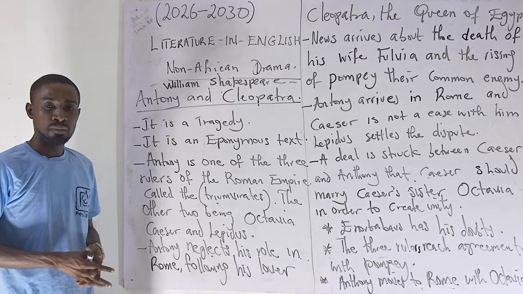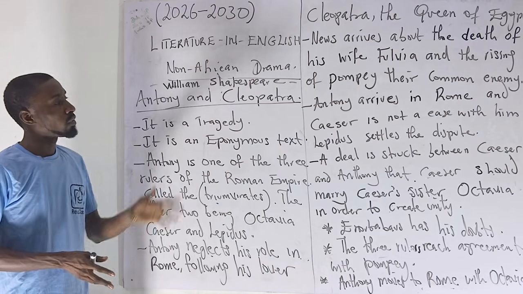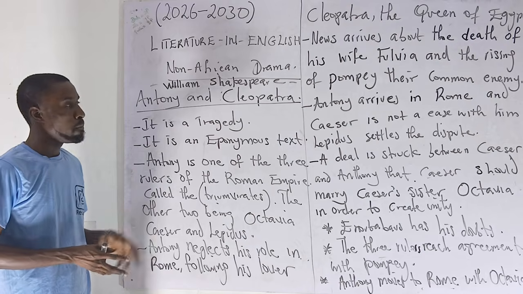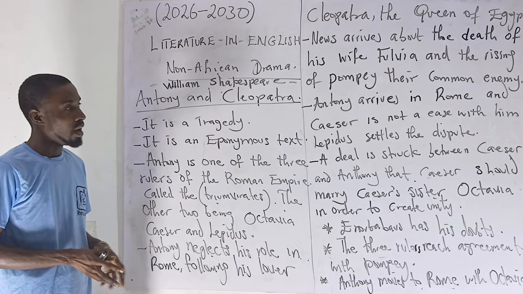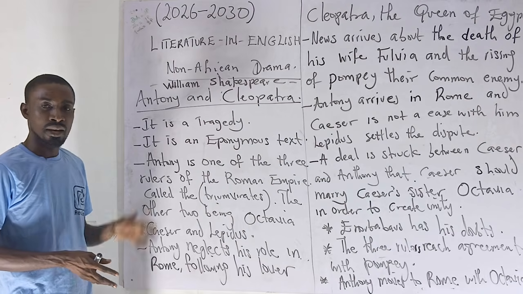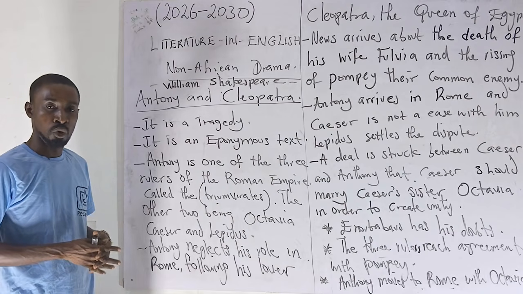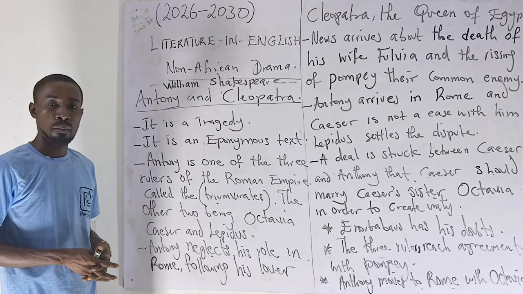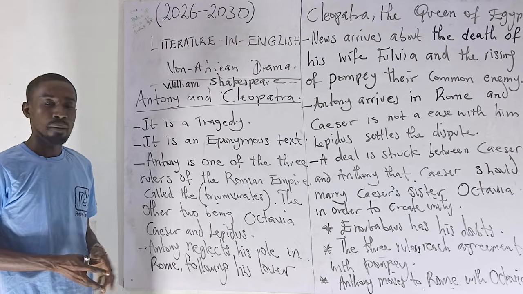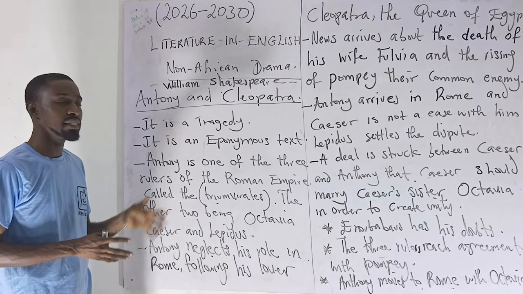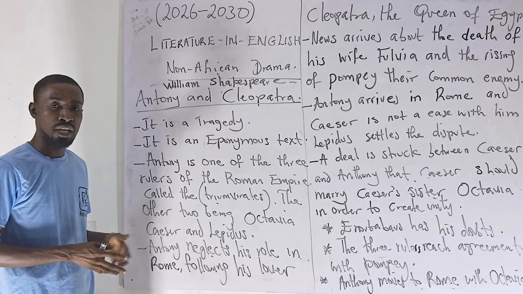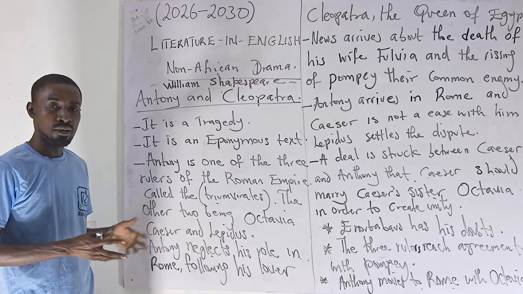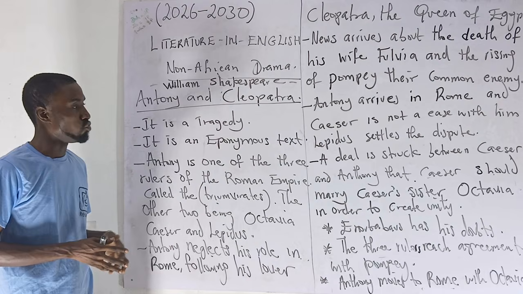While he was away, news got to him that his wife Fulvia is already dead, coupled with the fact that Pompey and his army are rising up against Lepidus and Caesar in order to take over Rome. So when the news got to Antony, he decided to come back. But when he came back, Caesar tried to wage war against him for his reckless abandoning of the Roman Empire, until Lepidus, one of the rulers, settled the case between them.